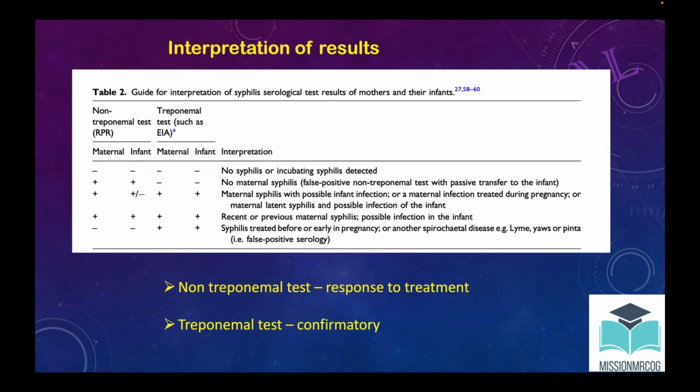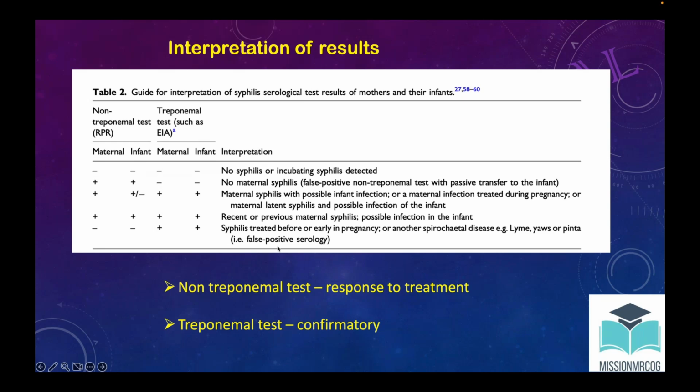Either the syphilis has been treated prior to pregnancy, or this treponemal test may be positive from other spirochetal disease, or a false positive serology may be there.